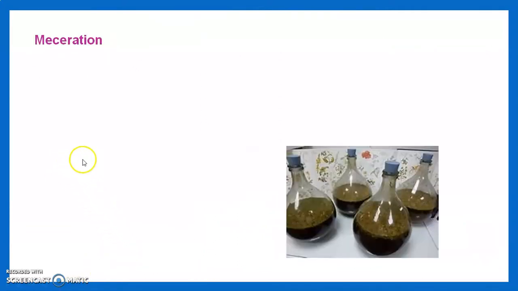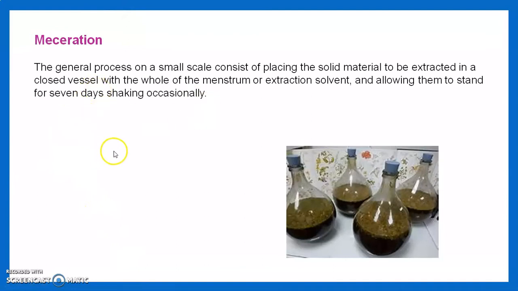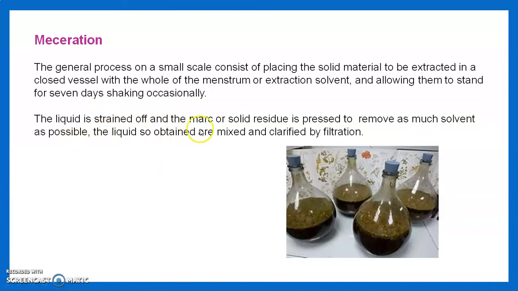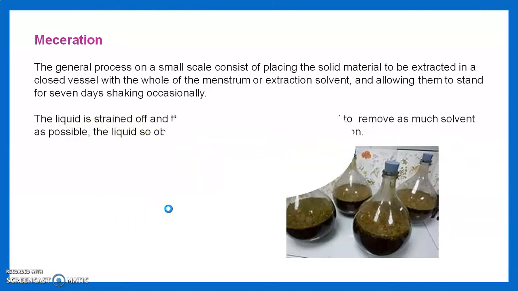Then we see the maceration. The general process on a small scale consists of placing the solid material to be extracted in a closed vessel with the whole of the menstruum or extract solvent, and allowing them to stand for 7 days, shaking occasionally. The liquid is taken off and the marc or the solid residue is pressed to remove as much solvent as possible. The liquids obtained are mixed and clarified by filtration.